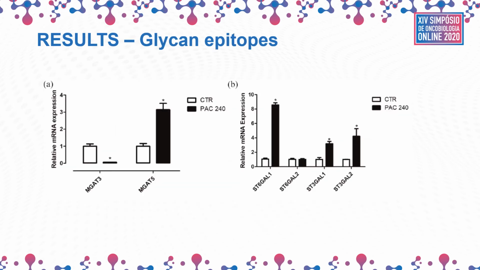We also wanted to see what sort of changes we could find regarding glycan epitopes, and we came to the conclusion that there was a reduction in the expression of MGAT3 with an accompanying increase in the expression of MGAT5, which is closely related to increases in cell motility in metastasis. We also saw changes in sialyltransferases, which have been many times correlated to the emergence of resistance phenotypes.